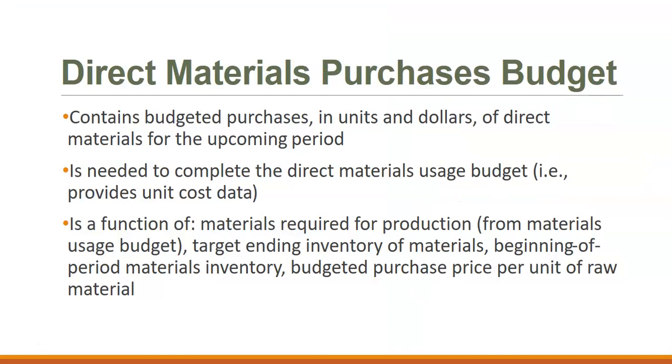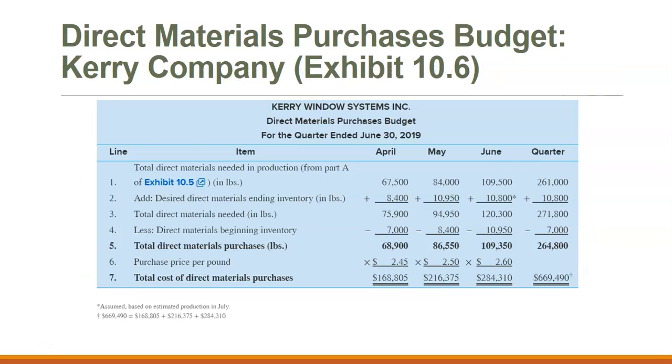So then these materials all follow a very similar thing. We start with our target ending materials inventory, the materials required for production, and then we have our beginning materials inventory. So here we have the total materials we needed for production, our desired direct materials ending inventory, and the total materials we needed minus the direct materials beginning inventory tells us what our direct materials purchases each month need to be in order to meet those inventory and production goals.